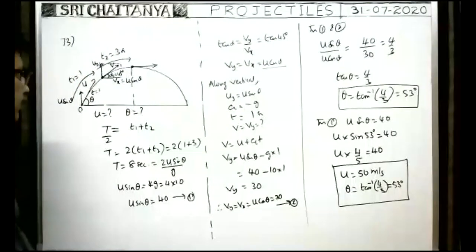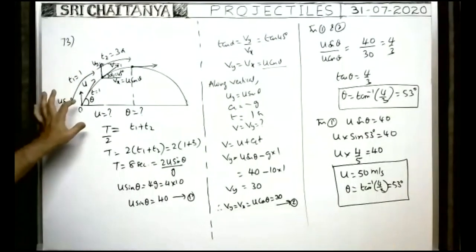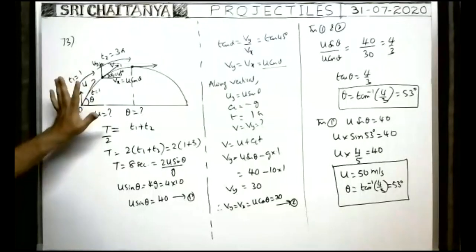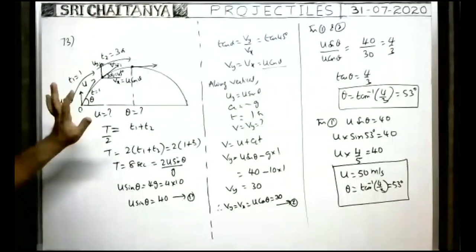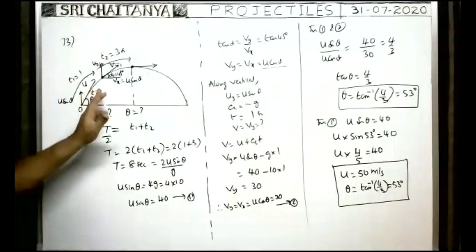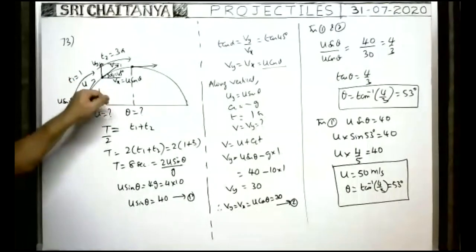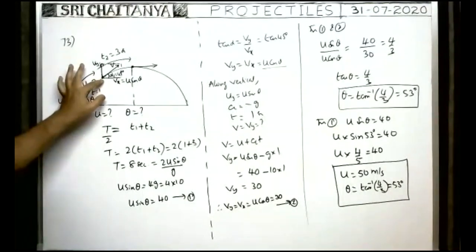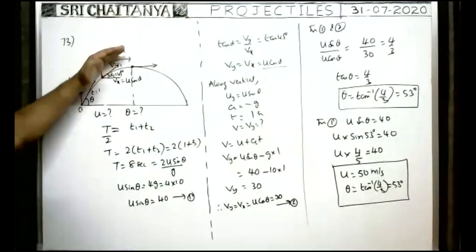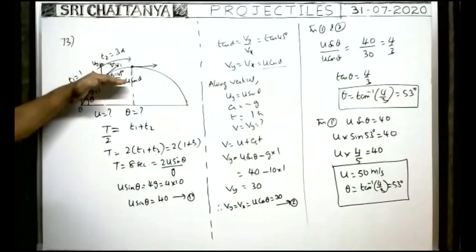Okay, I will explain the diagram. Here, one body is projected from the point of projection with certain velocity. That velocity is not known. Angle of projection is also not known. But 1 second after it is projected, suppose the body reaches the point here, at that time its velocity direction makes an angle 45 degree with horizontal.